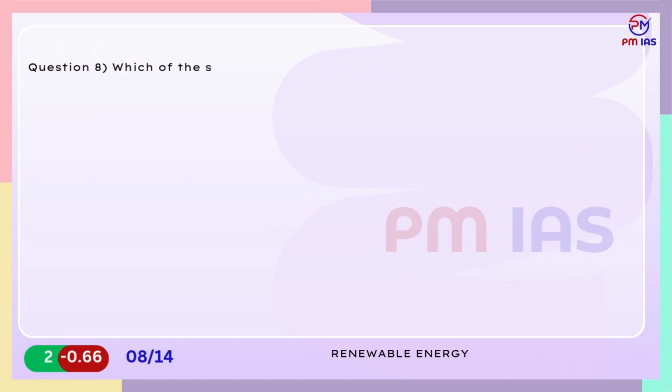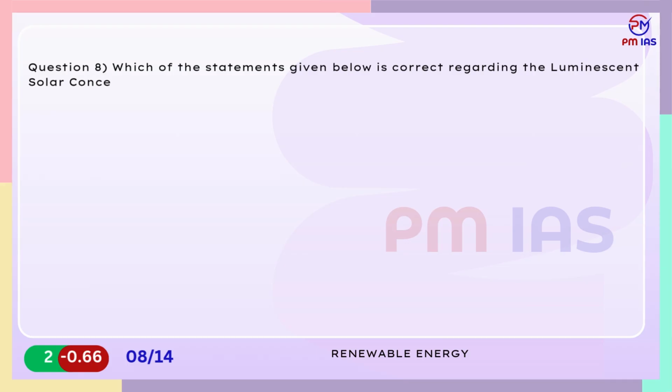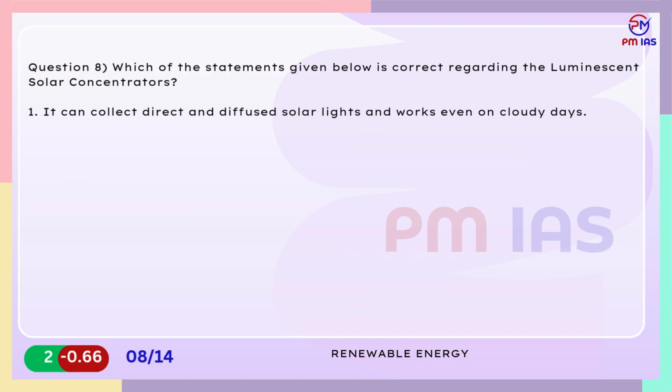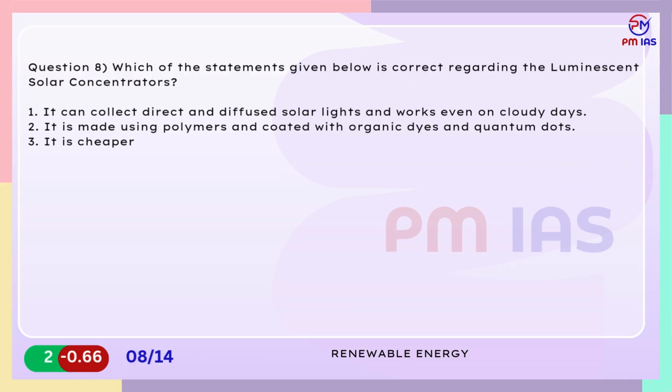Renewable energy. Question 8. Which of the statements given below is correct regarding the luminescent solar concentrators? 1. It can collect direct and diffused solar lights and works even on cloudy days. 2. It is made using polymers and coated with organic dyes and quantum dots. 3. It is cheaper and generates greater amounts of solar power than solar cells.